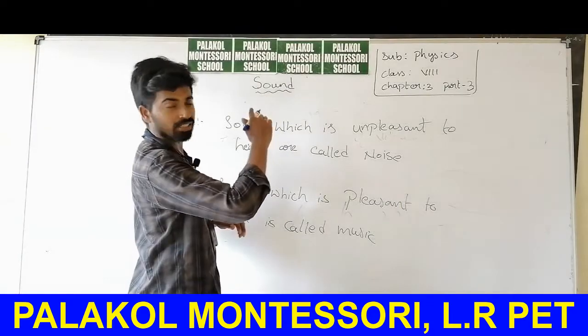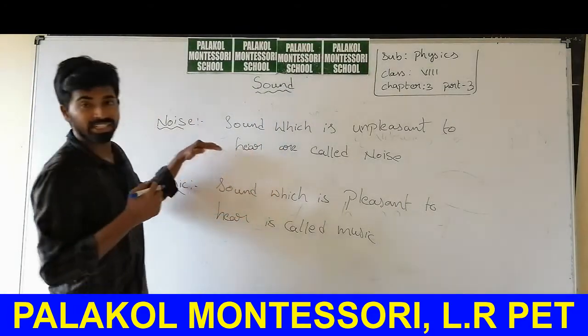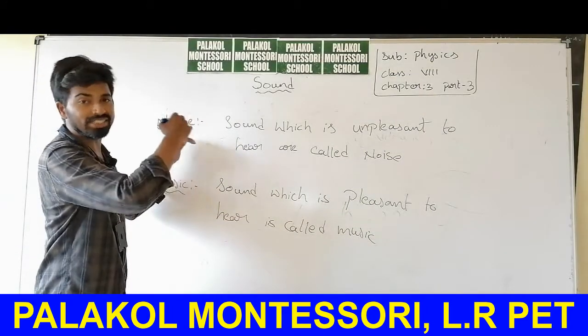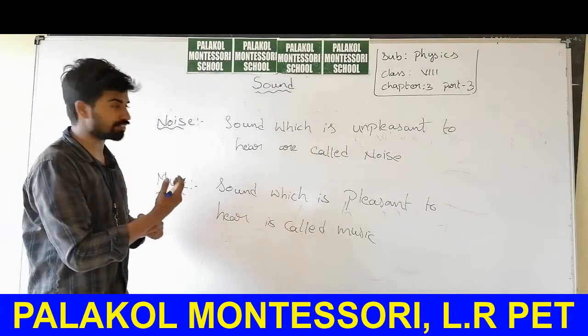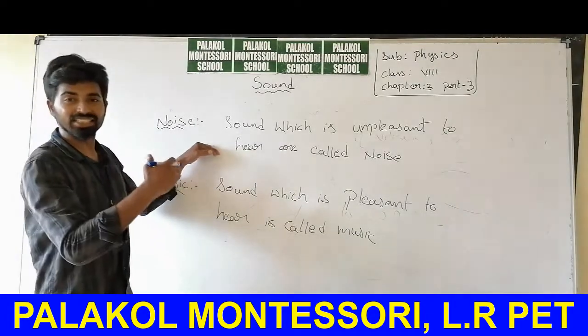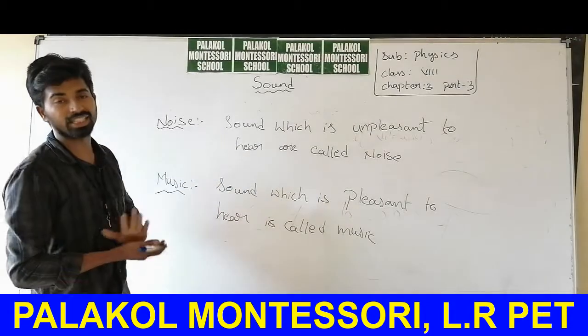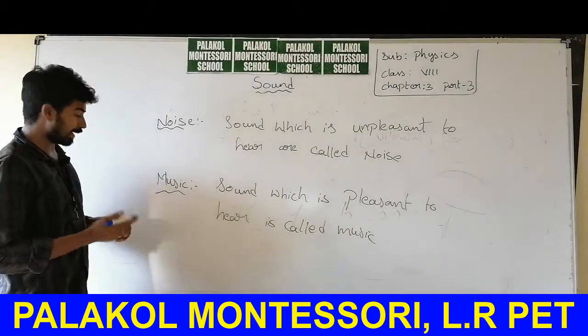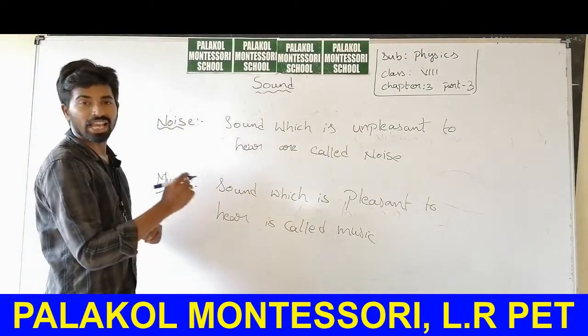The frequency suddenly increases or the loudness suddenly decreases. The characteristics of the sound in the case of noise suddenly increase and suddenly decrease, with an irregular arrangement of frequencies.